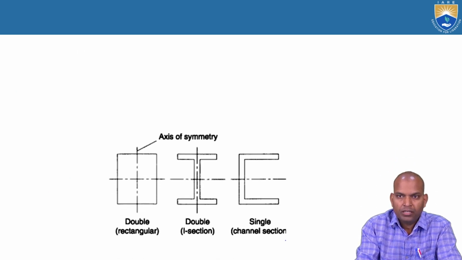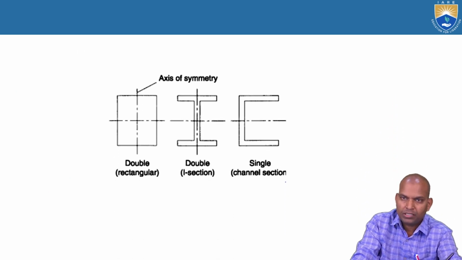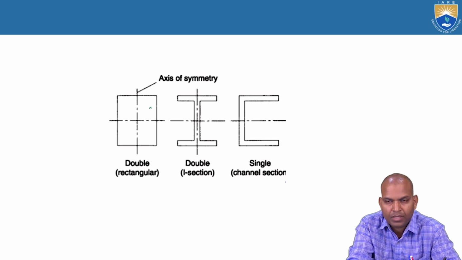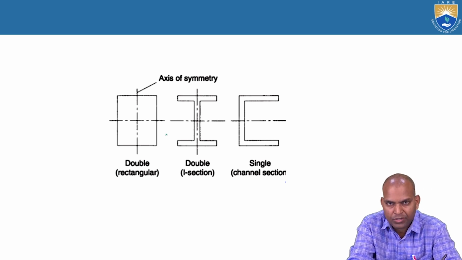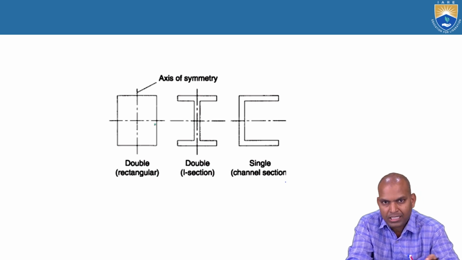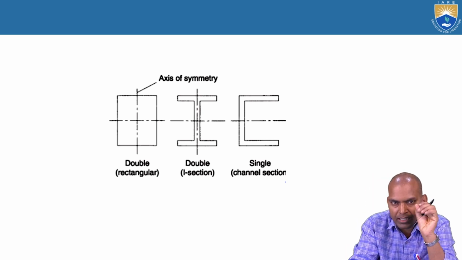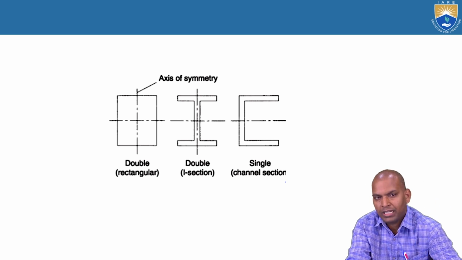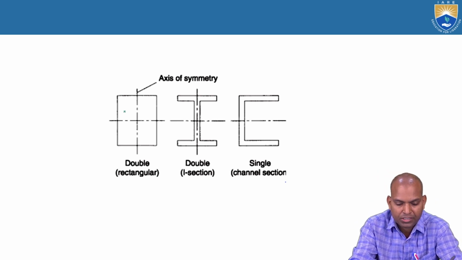Next, I am going to show you some symmetrical sections, having at least one line of symmetry. That's why it is called a symmetrical section. An unsymmetrical section is not symmetrical about either axis. It does not have two lines of symmetry, and is not at all symmetrical about both the horizontal and vertical axis. Such sections are known as unsymmetrical sections.